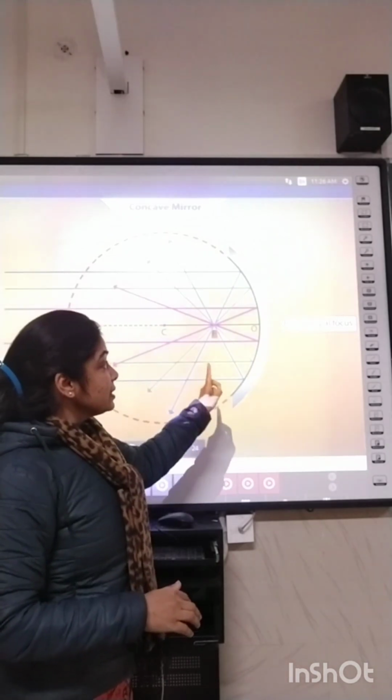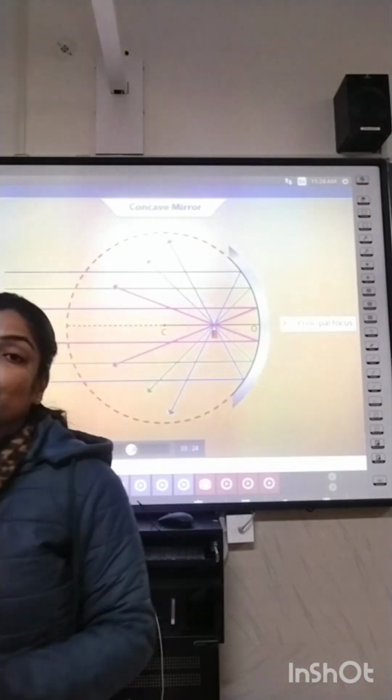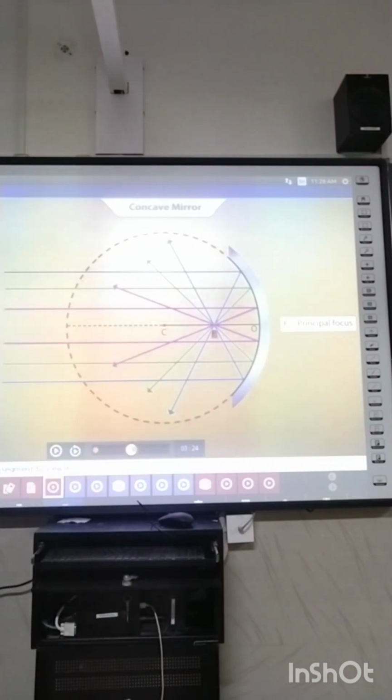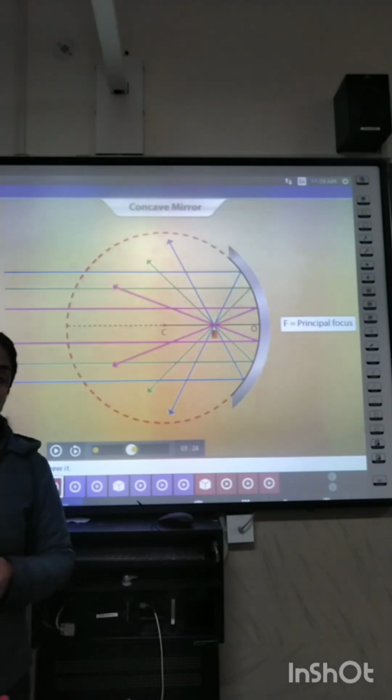And the distance between the optical center and principal focus, the distance OF, is regarded as focal length.